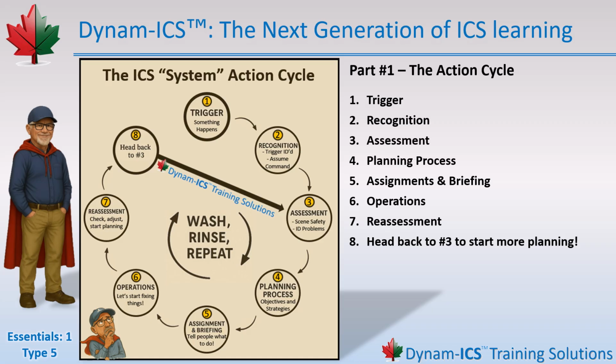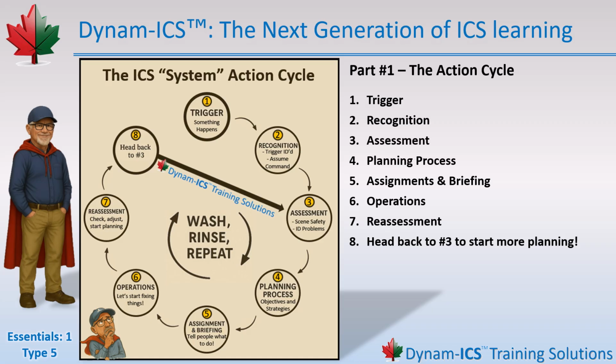The action cycle is the engine behind the whole system. If ICS had a pulse, this is what you'd feel. It's the repeatable loop that takes you from, well, something just went sideways, to we've got a plan, people are working, and the incident is actually improving. Now, here's the interesting part. ICS already has a natural rhythm. You see it clearly in the planning cycle for Type 3 incidents.